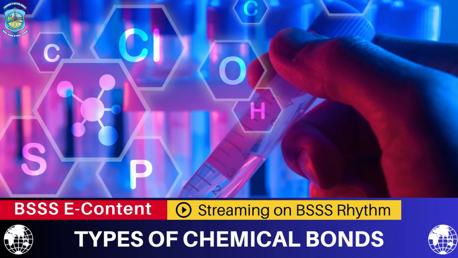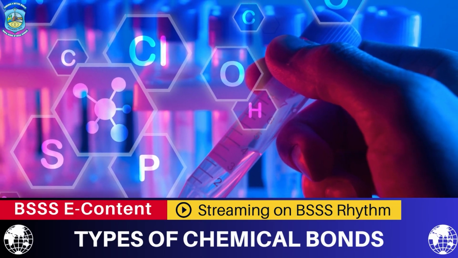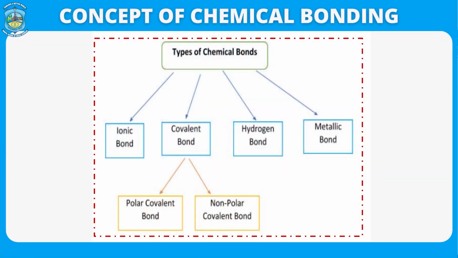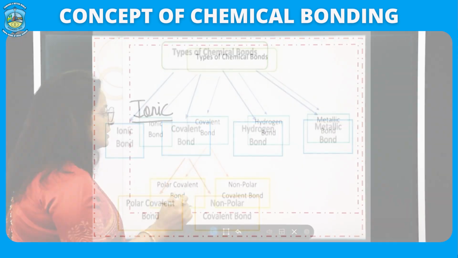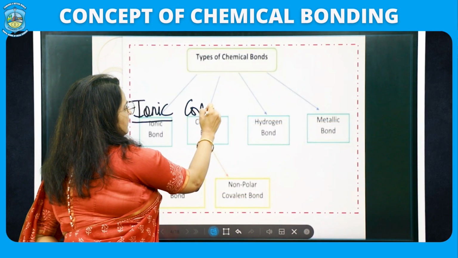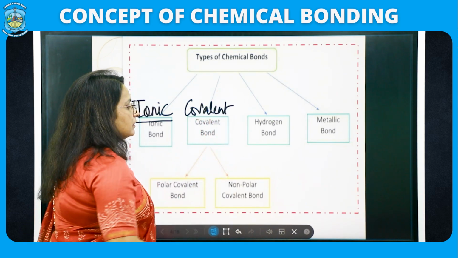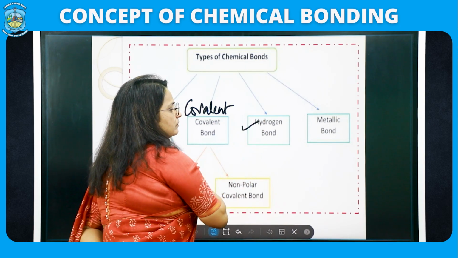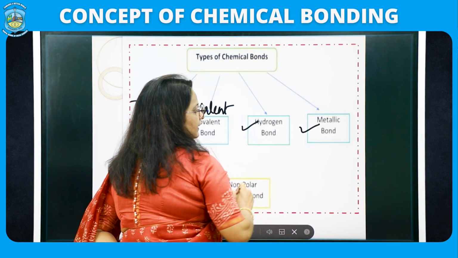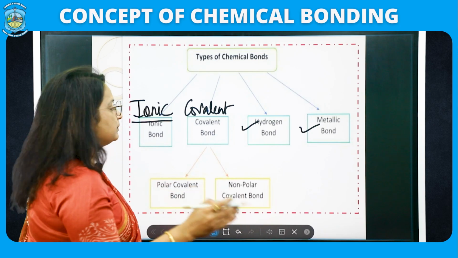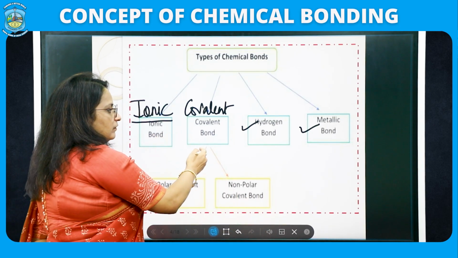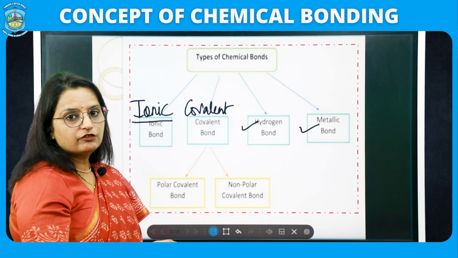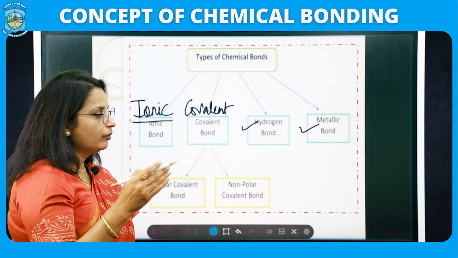So moving on to types of chemical bonds. We have first one which is ionic bond, ions, as the name indicates. Second one is the covalent bond, atoms coexisting with each other. Third is hydrogen bond, and fourth is metallic bond, because metals cannot be explained on the basis of ionic and covalent. So we have a special kind of bond which is called a metallic bond.